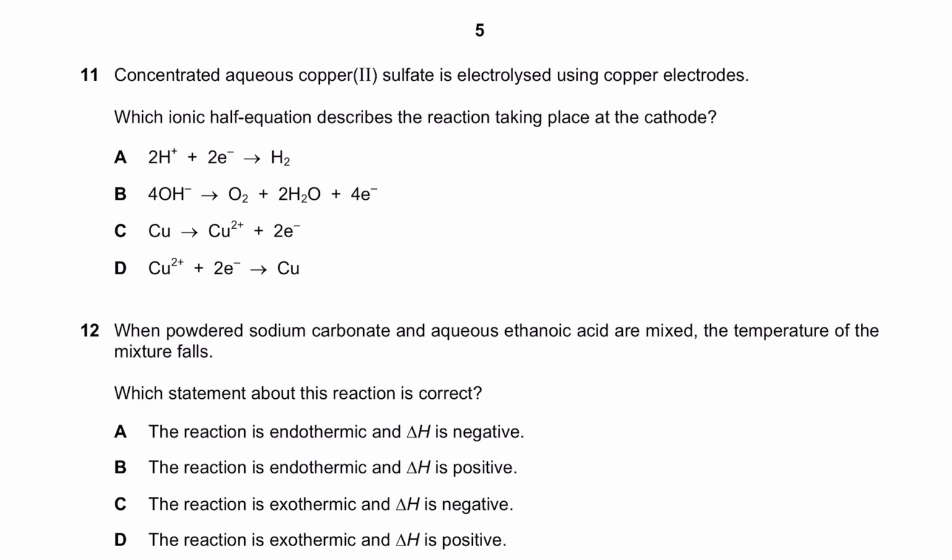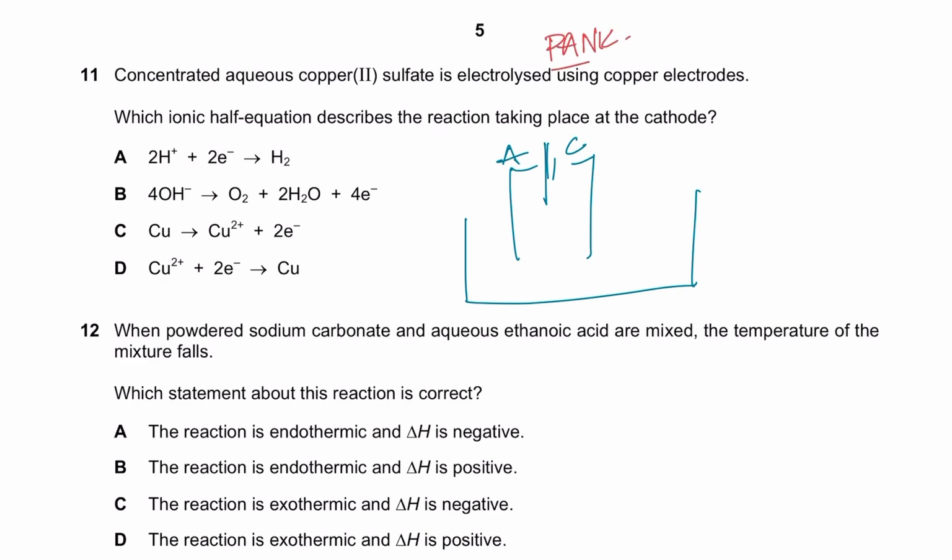What is the half equation at the cathode? Obviously make our terminal again. The negative terminal is my cathode, the positive is the anode. If you don't remember it, it's panic. Positive is anode and negative is cathode only in electrolysis, right?